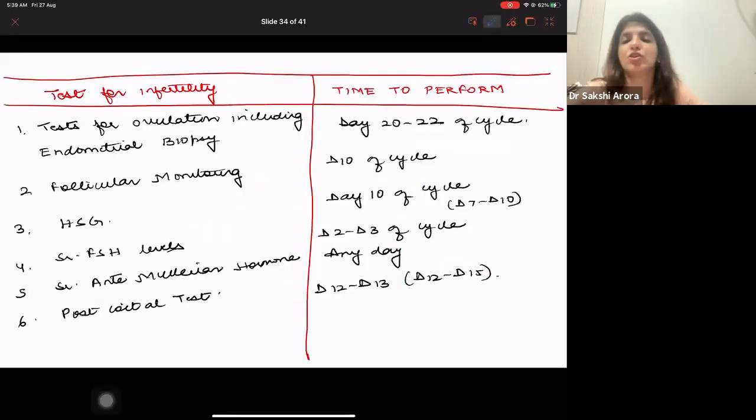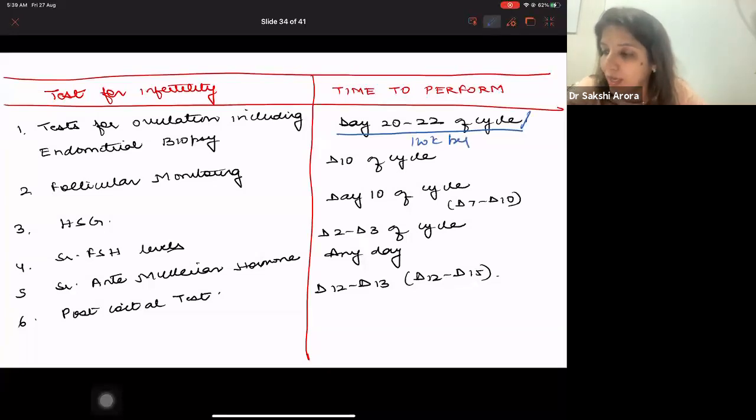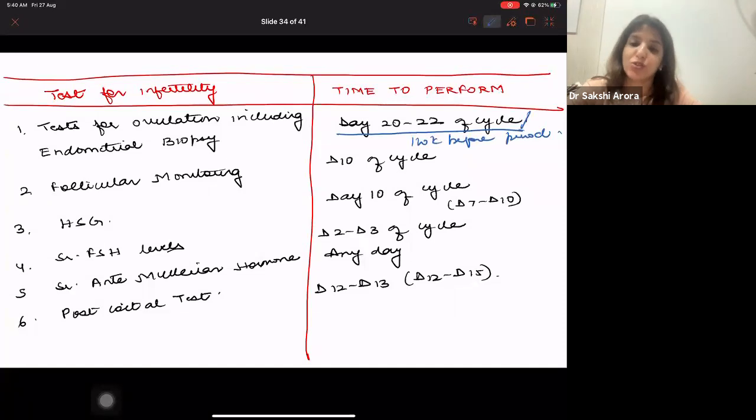Again, I am making you draw a table where you are going to write the test for infertility and the time to perform the test, right? So test for ovulation, including endometrial biopsy, whichever test you do for ovulation, for example, cervical mucus study or vaginal smear, all the tests for ovulation are done on day 20 to 22 of the cycle. Either in the options it will be written as day 20 to 22 of the cycle, or it will be written as 1 week before the period, right?